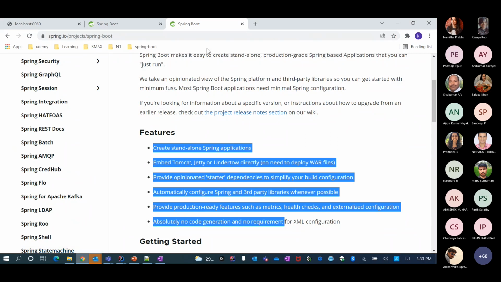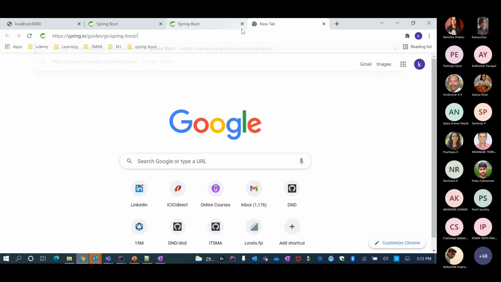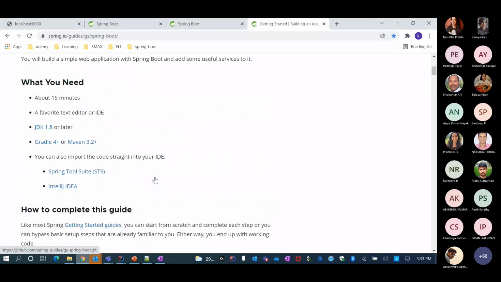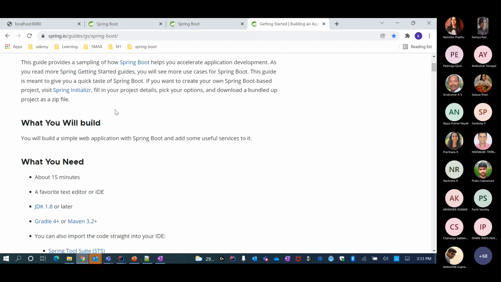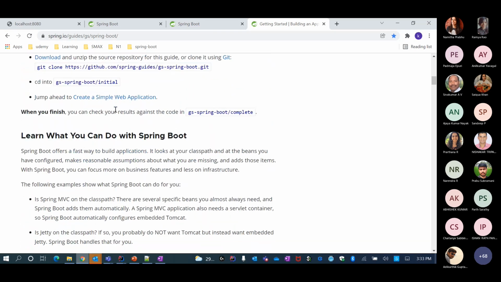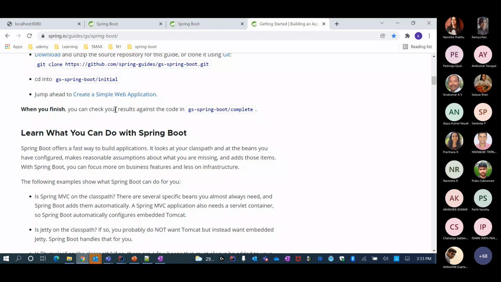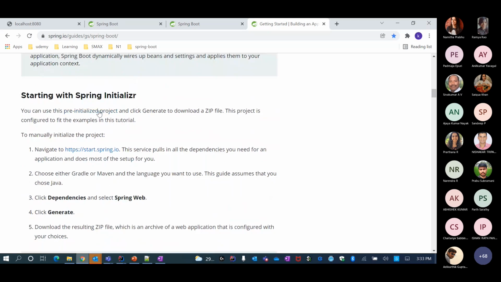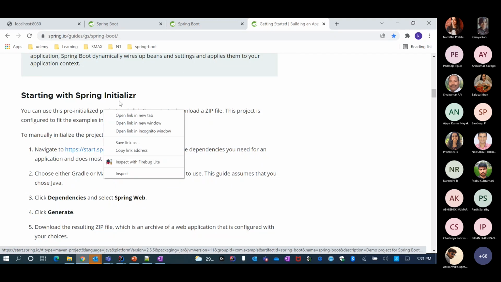And what I want to show you is this particular site. It tells you how you can get started with Spring Boot in 15 minutes. It actually takes 15 to 20 minutes only, if you're comfortable, if you already have Maven and everything running and you have a nice IDE like IntelliJ. I took this as an inspiration, but I added a few more aspects to this application. But let's get started with the Spring Starter.